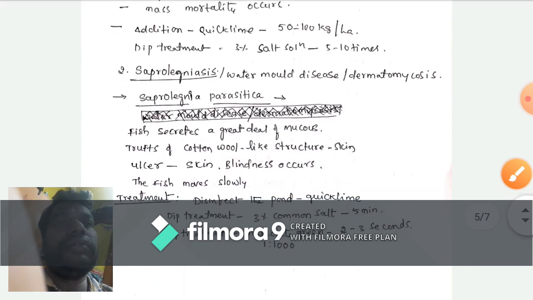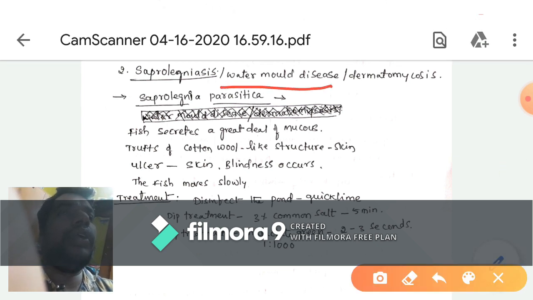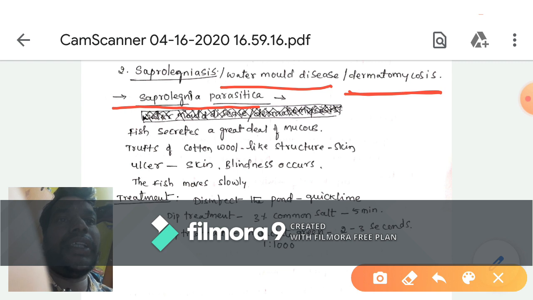Another one is saprolegniasis. It is also called water mold disease and dermatomycosis. It is caused by Saprolegnia parasitica.